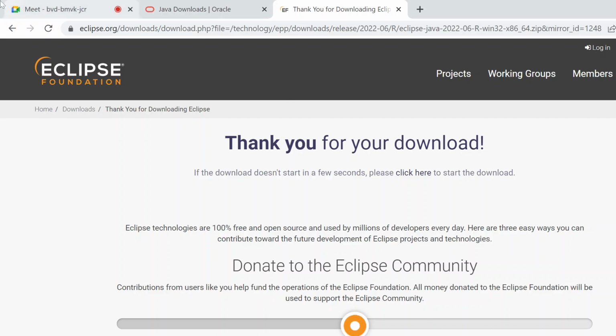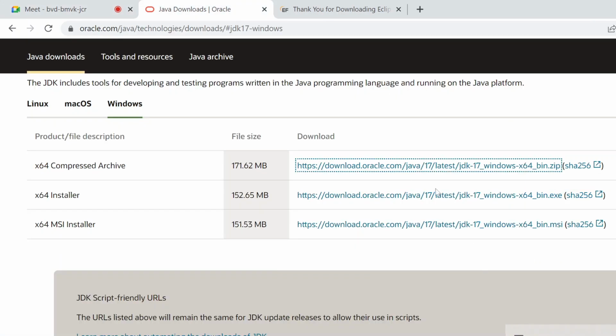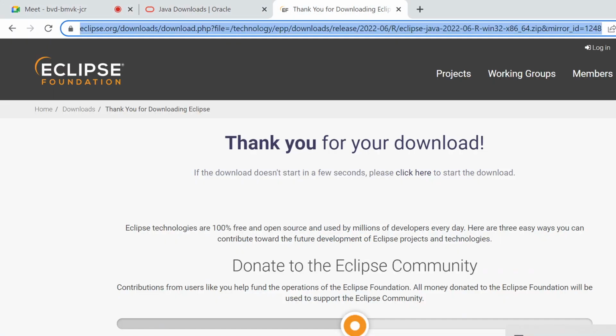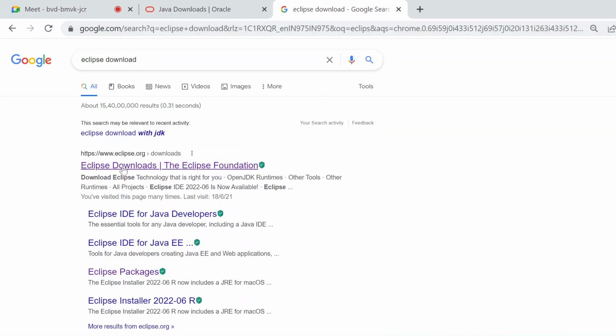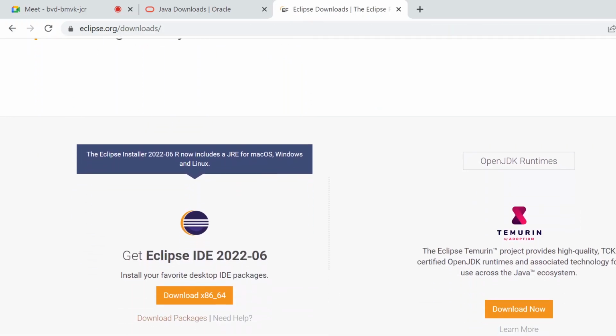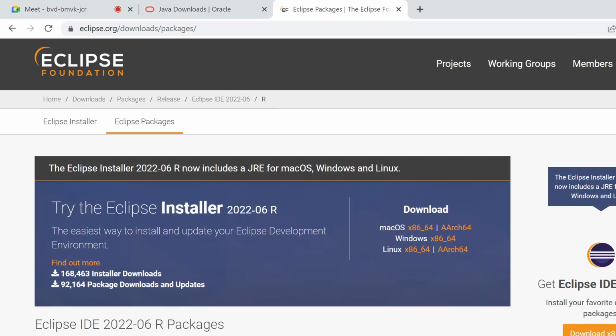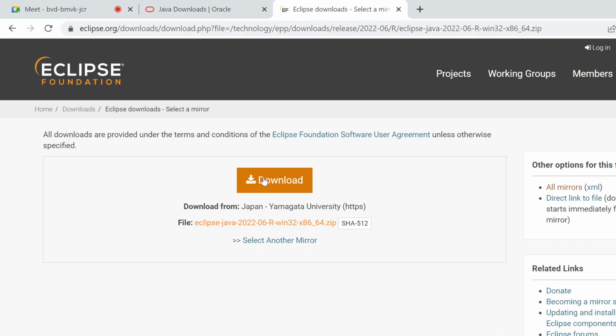Yeah, hi, this is Barney. Can you show me that Eclipse download page again? Actually, I missed that part and I was downloading the Java file. Okay, no issue. Just search Eclipse download and go to the first URL, click on download packages and come to the first one. This will have all the files which we require. I am working with Windows, so I will click the first one. Now you just need to click the download. Let me also share this URL.